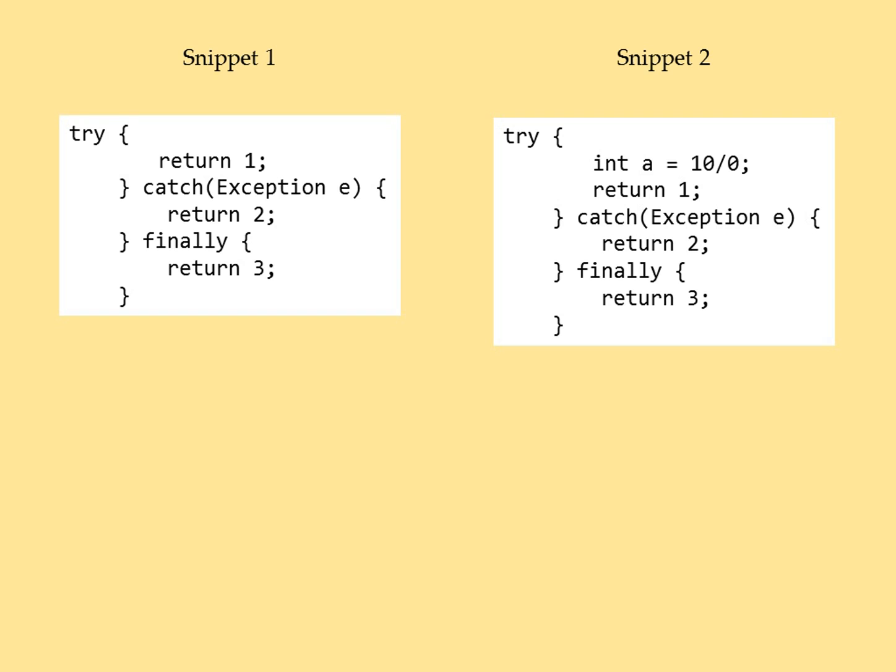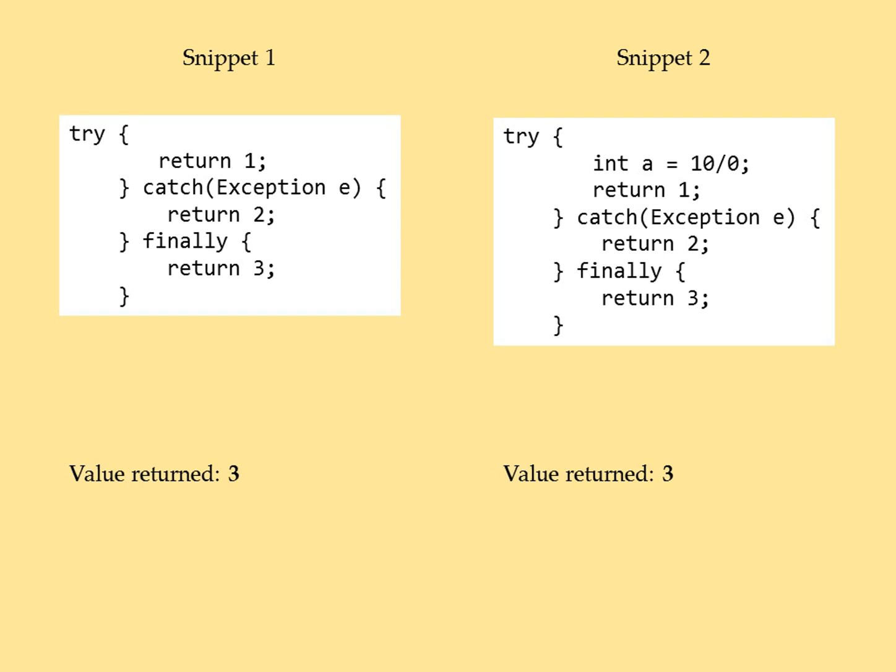Now the question is what value gets returned from the method in which these snippets are written. Both the snippets would return the value 3. This is because no matter an exception arises or not, no matter try or catch block returns a value or not, the finally block would always have the final word. Here the finally block returns 3 in both the cases and hence the output.